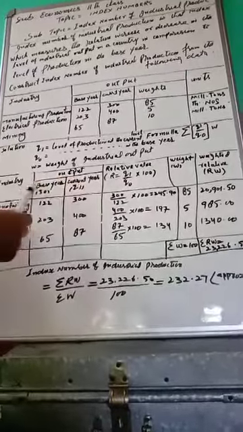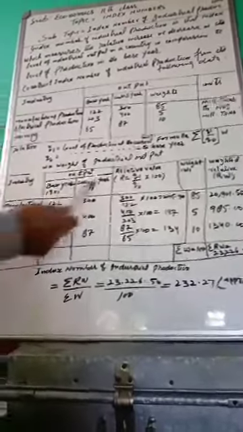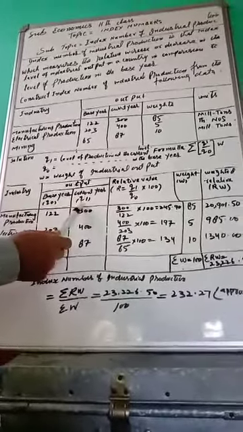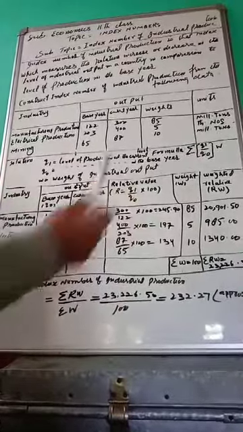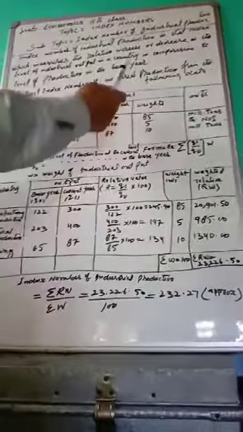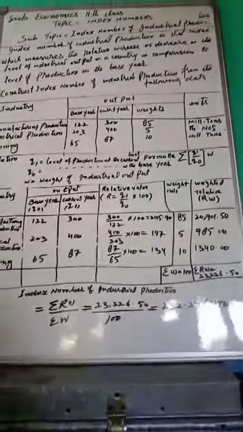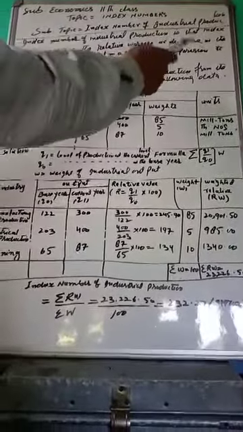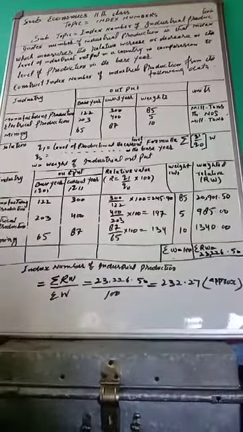This is our output: base year Q0, current year Q1. Now, what is the relative value? Relative value is R. R indicates the relative value.